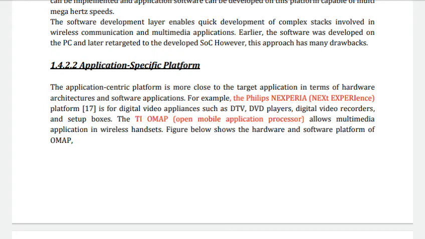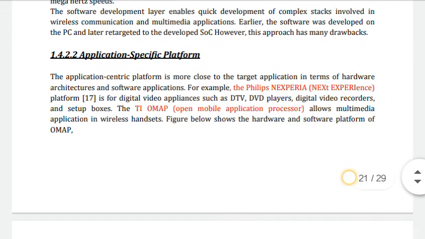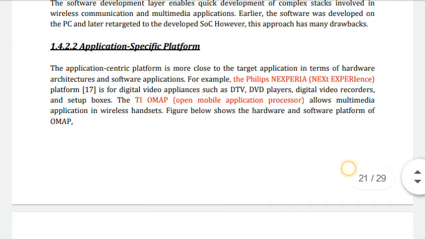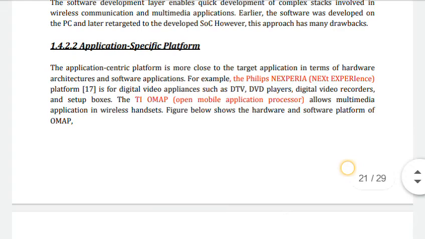The application centric platform is more close to the target application in terms of hardware architecture and software application. So this has a close target to the hardware architecture as well as the software application. For example, Philips Nexperia, that is Next Experience platform, is for digital video appliances such as DTV, DVD players, digital video recorders, and set-top boxes. All of these come under the Philips Nexperia.